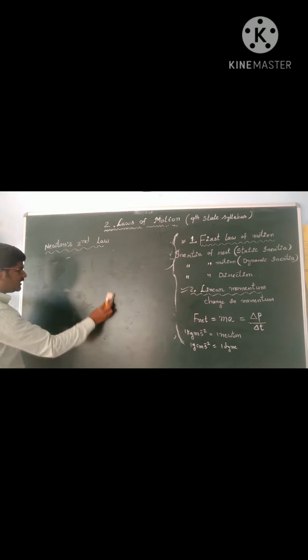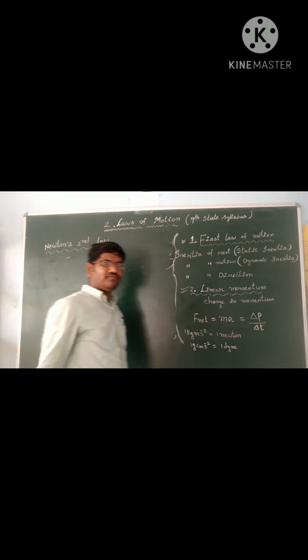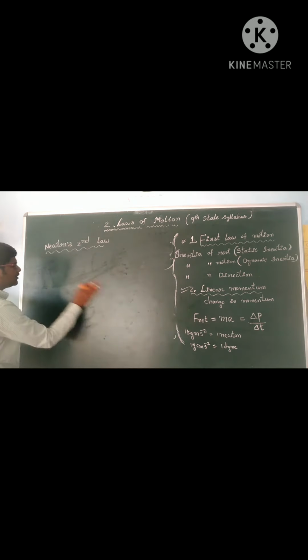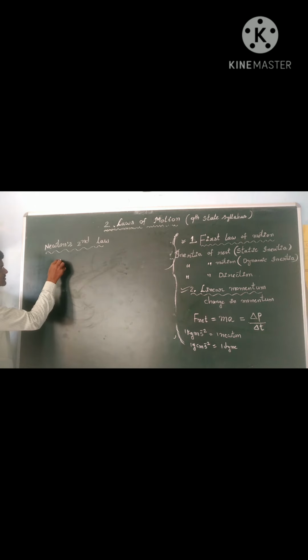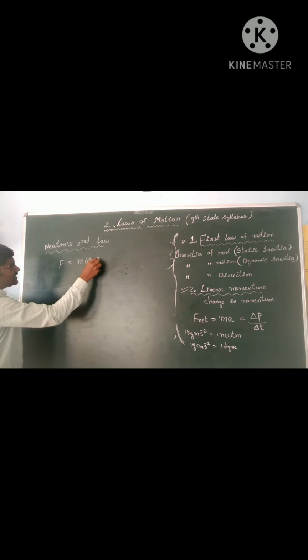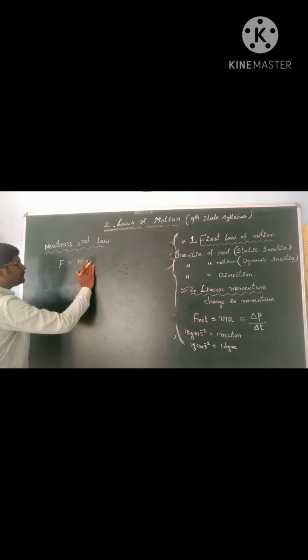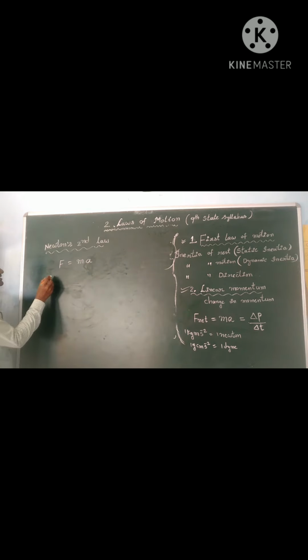From Newton's second law of motion, we got that force is equal to the product of mass into acceleration. Now we can see its units.